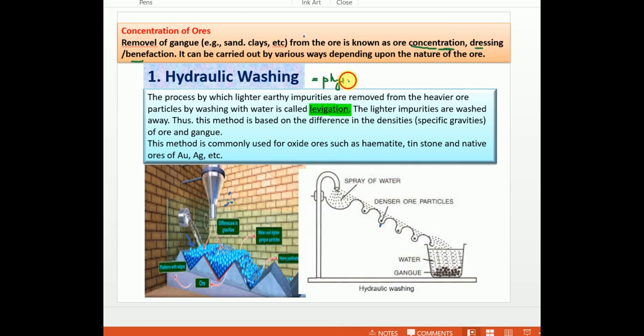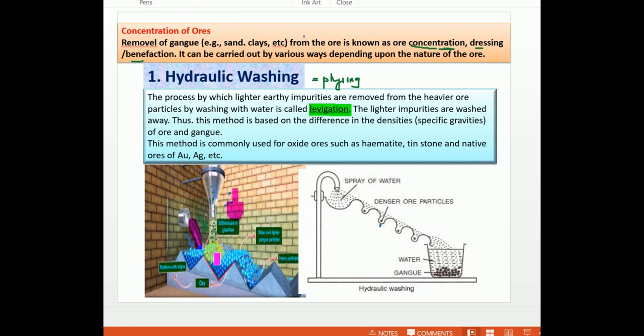Here we are just washing the ore by applying forceful water, without using any chemical reagent. You can see the ore is poured in powdery form, and in this direction we are passing water. At the same time the ore passes from this direction.